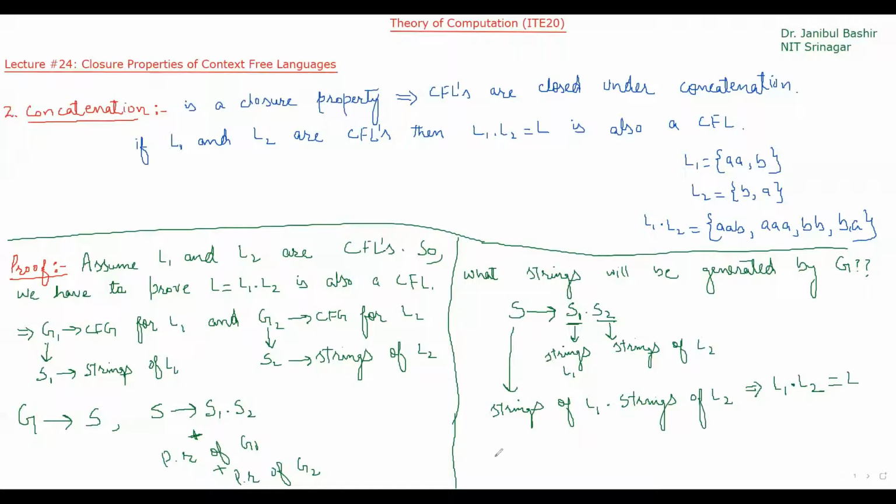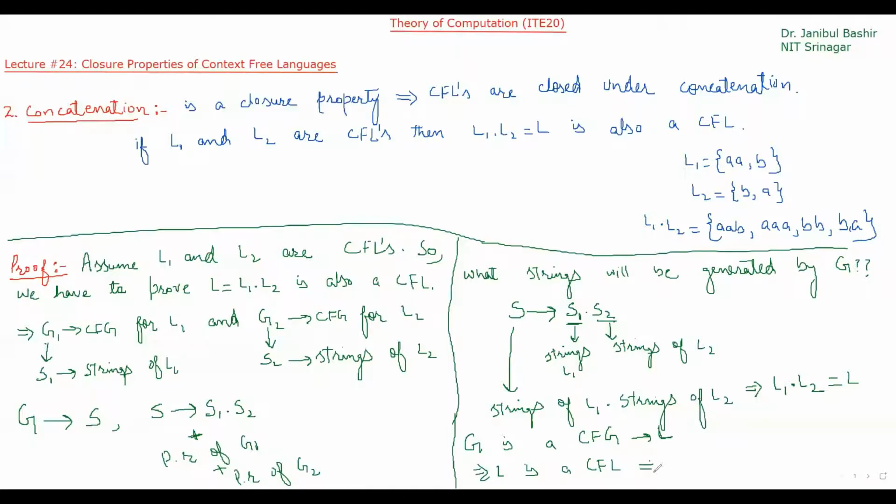So that means this grammar G is a context-free grammar for which language? For this language, L1 dot L2. And what is this language? L. So that means L is a context-free language. Why is it a context-free language? Because there exists a context-free grammar for this language.